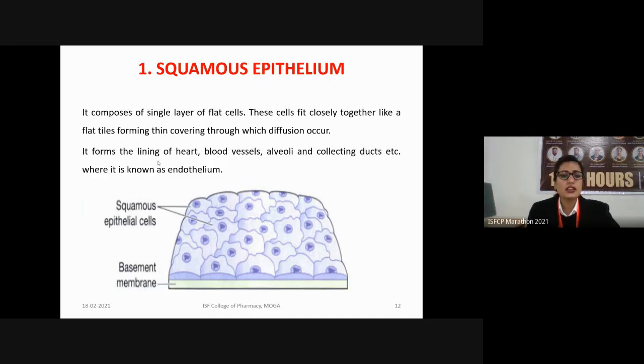There is one thing to remember: whenever the epithelial tissues are present inside any vessel, or whenever they are lining any vessel, here they are not known as epithelial tissues. Here they are known as the endothelium.